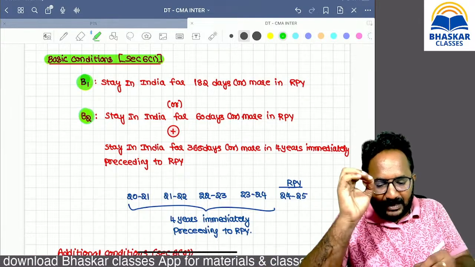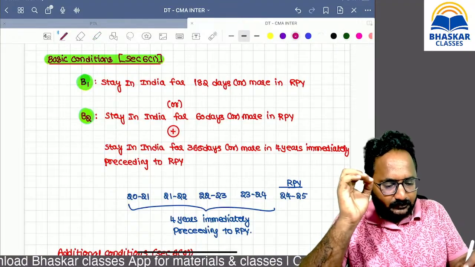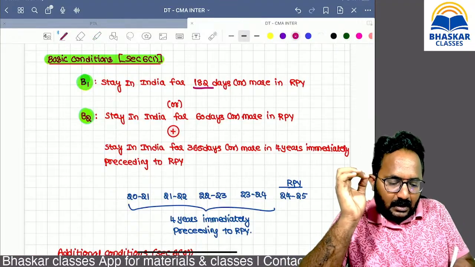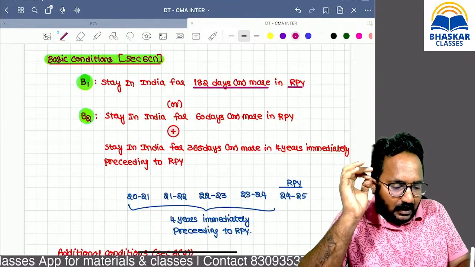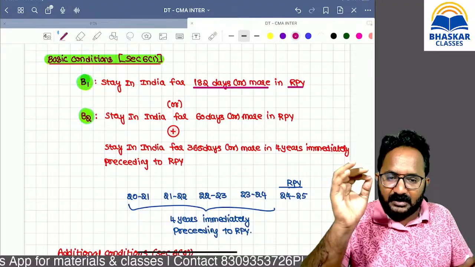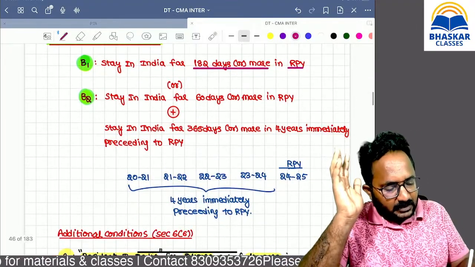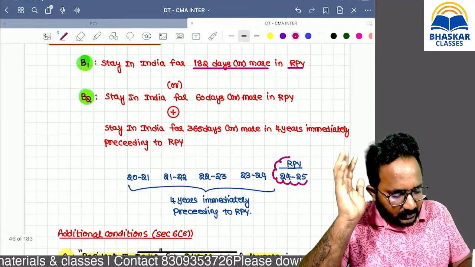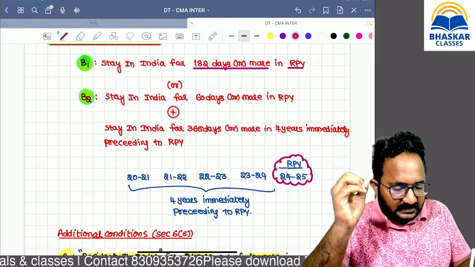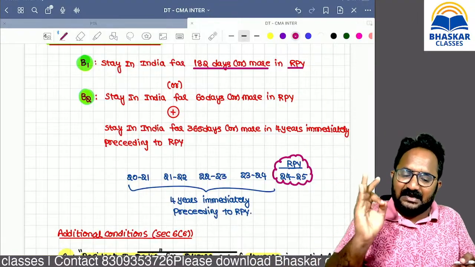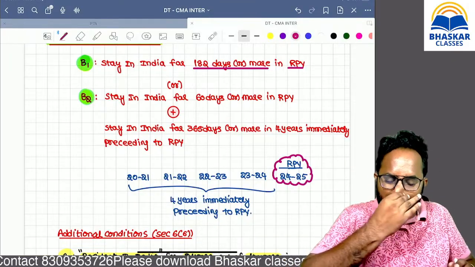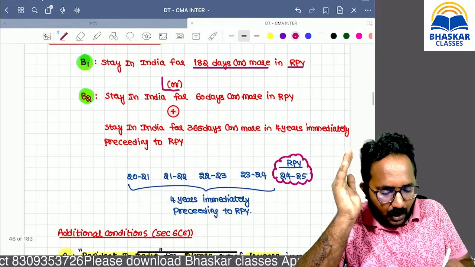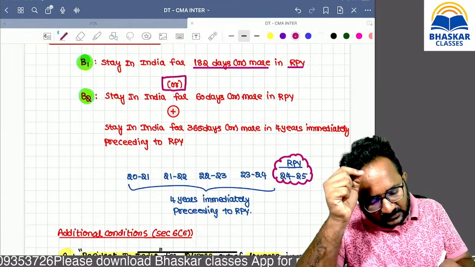Basic condition 1 clearly says: stay in India during the relevant previous year is 182 days or more, then B1 is satisfied. For our examination, just check whether the stay in India during this year is 182 days or more. Next, the conjunction is 'or'.